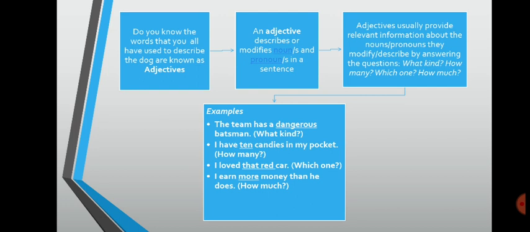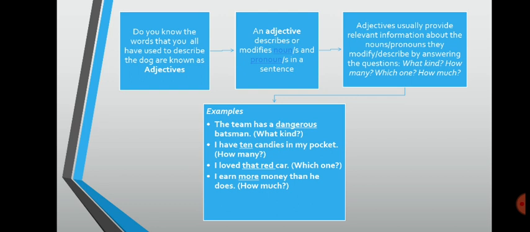Now if I say I loved that red car, I loved the car. If I just say you love a car, it's a statement. But if I say I loved that red car, which one are you pointing out? That, the one which is red. Yes, the word that points out a particular thing, and red is a color. So here both are adjectives which answer your question: which one?